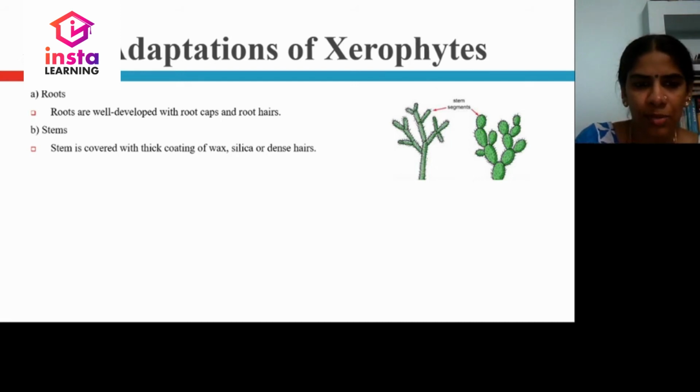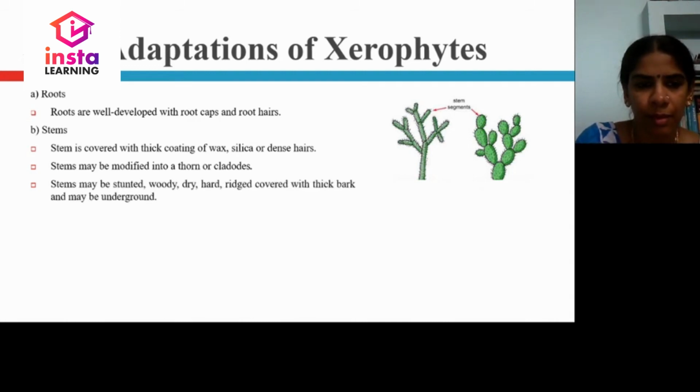So either the stems are coated with wax, silica or hairs. Stems are modified into thorns also, so that less water is expelled out. These stems modified into thorns are known as cladodes. Stems may be stunted, that is small, woody, dry, hard, ridged, covered with thick bark, and may also be underground.